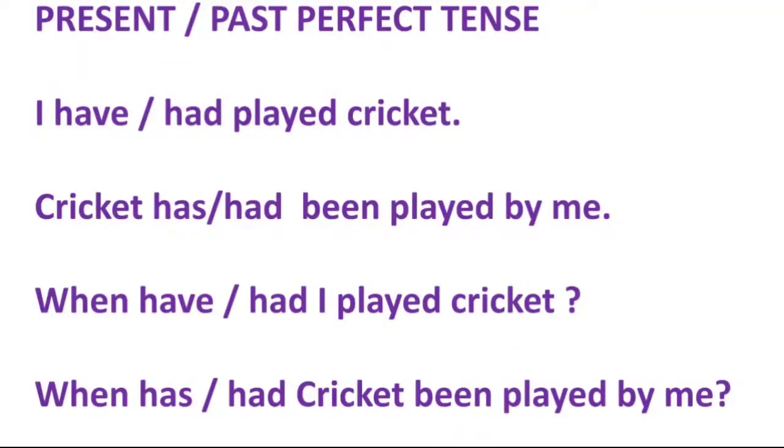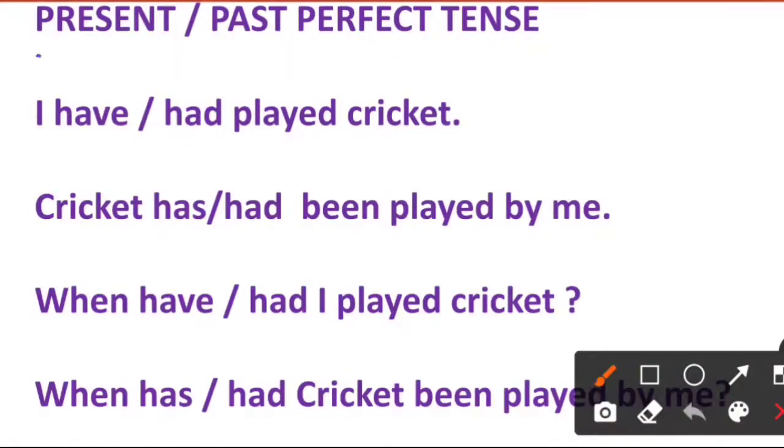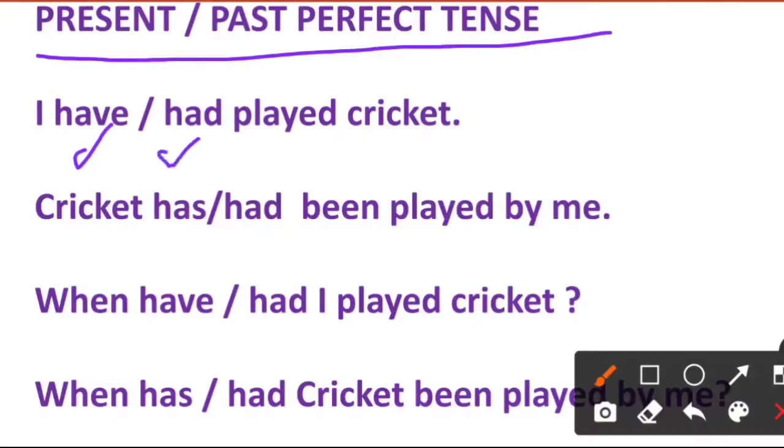And some of the examples I have given in this slide will make it clear. Here you can see both the present tense as well as the past tense are used. The first example is for the present perfect tense and the second example is for the past perfect tense. So whatever problem is in your mind regarding the sentences will be cleared.